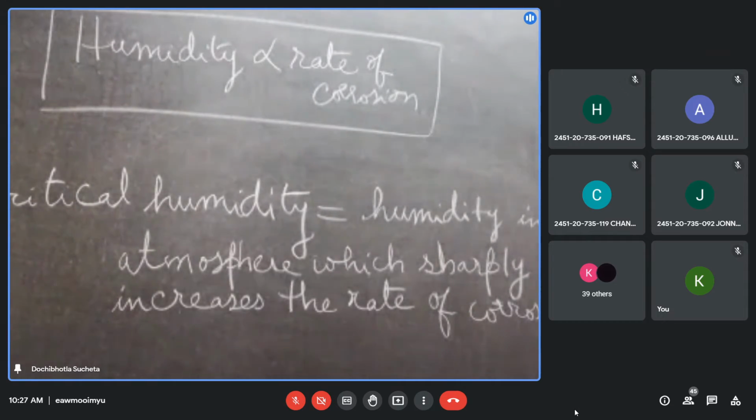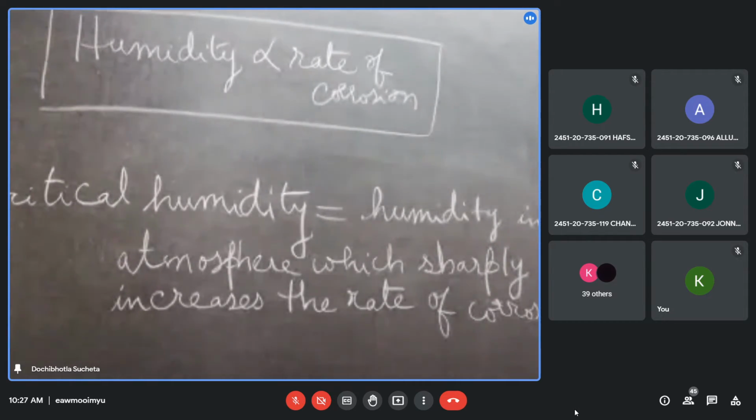Correct? Why? For example, in your EVS class, you might have already studied acid rains and greenhouse gases, which cause acid rains, and gases like emissions of oxides of sulfur and nitrogen. What are they doing? They are depleting the ozone layer and they are causing acid rains.